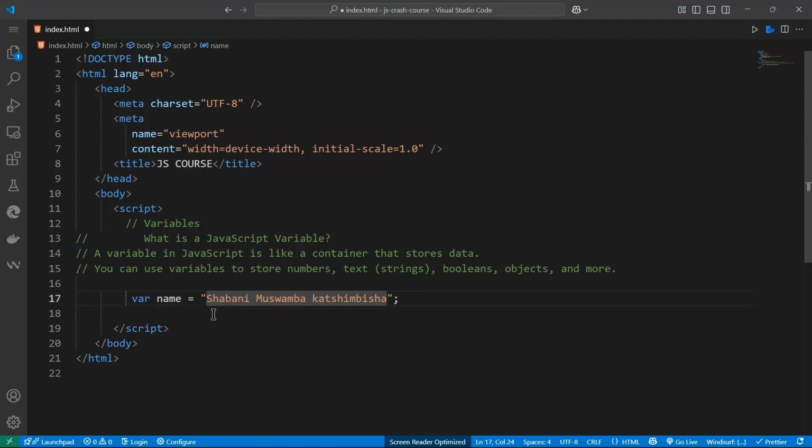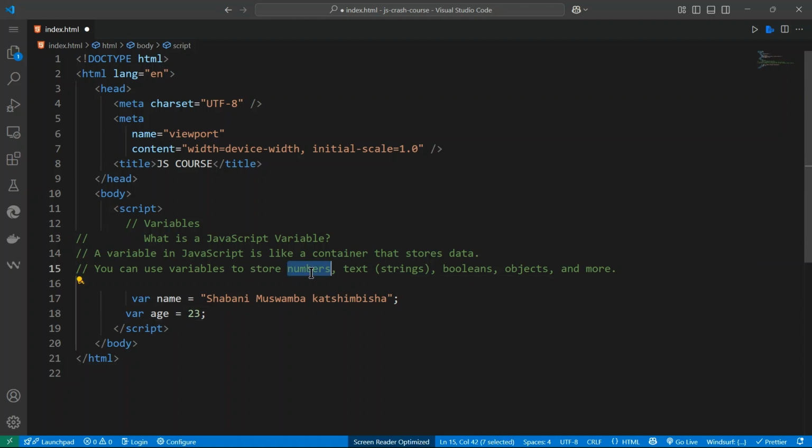We can also declare a variable and assign a number, say var age is equal to 23. You can also store a boolean. You can store any type of data.